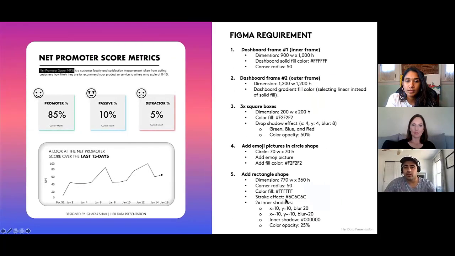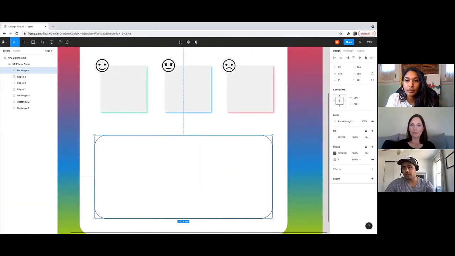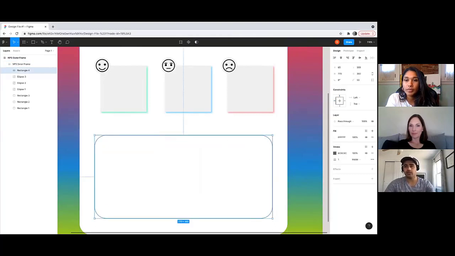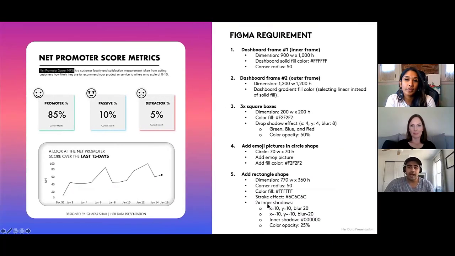And then, okay, now finally we need to add in 2 inner shadows. To do that, we just go back into effects. So we added our stroke effect, right, which is like the outside border around the shape. And now we just need to add in an inner shadow effect. So go to effects, click on this plus sign. It defaults to drop shadow, but change it to inner shadow. And we need to add 2 inner shadows.